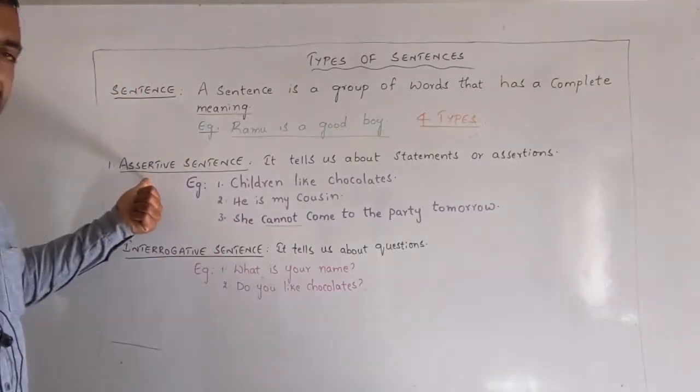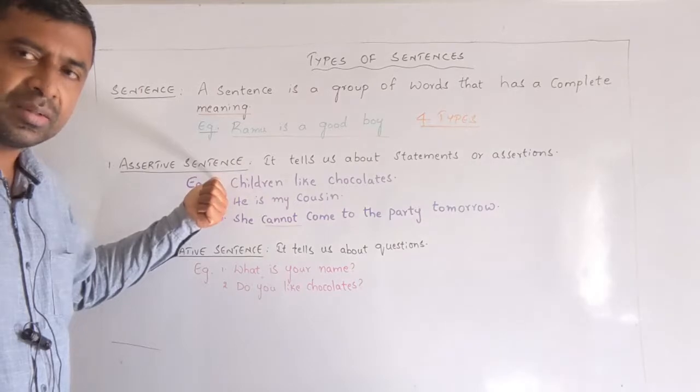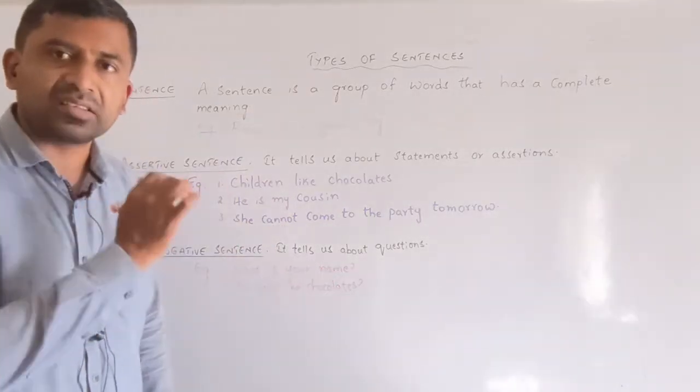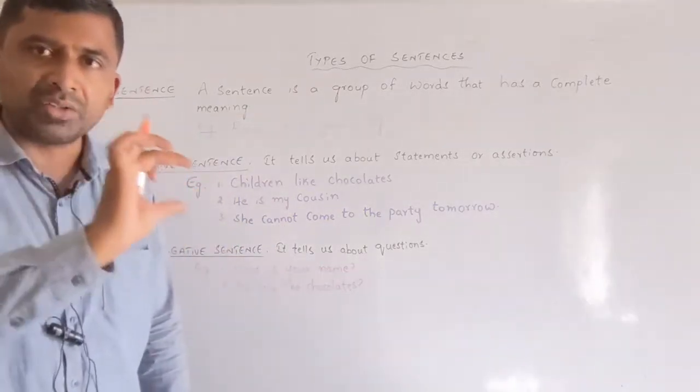So, the first kind of sentence is the assertive sentence. All statements are assertive sentences: general truths, general statements.